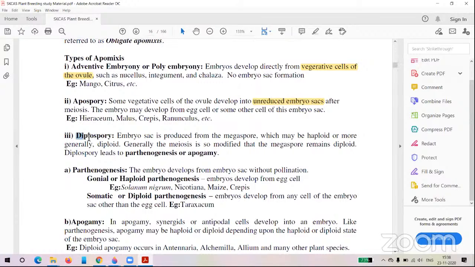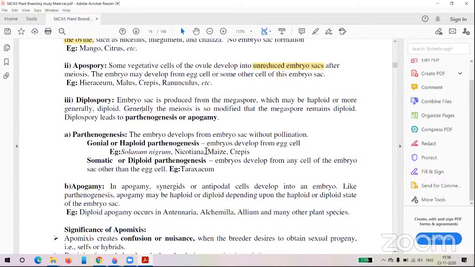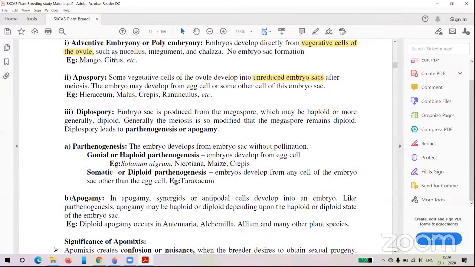And the other one, diplospory. Diplospory means the embryo sac developed from the megaspore. Here in apospory, the embryo sac developed from the vegetative cell. But in diplospory, you can see parthenogenesis and apogamy. In both of these, the embryo sac will form. So the embryo sac you can see in apospory and diplospory. But in case of adventitious embryony, you cannot see an embryo sac, you can see the development of the embryo directly.